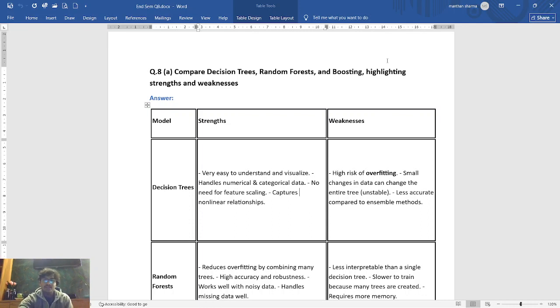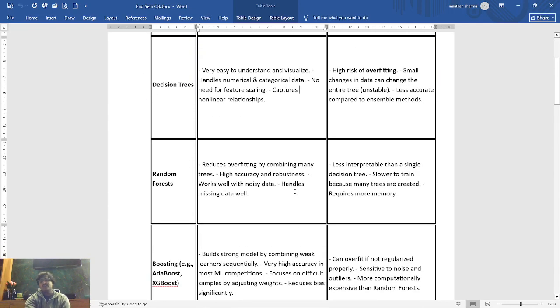Moving on to the second, we will be talking about random forest. So think of a random forest as a team of decision trees. Instead of relying on just one tree, it combines many of them to reduce overfitting. This gives higher accuracy, better robustness, and good performance even with noisy or missing data.